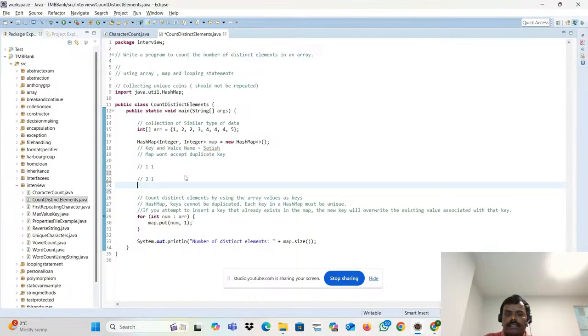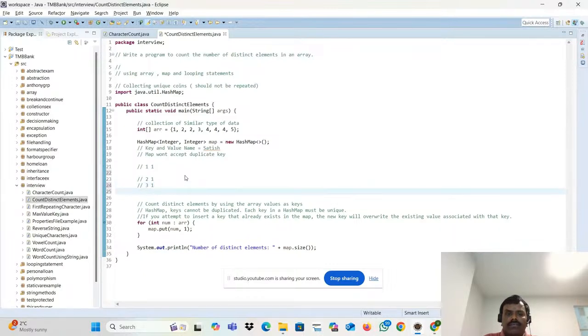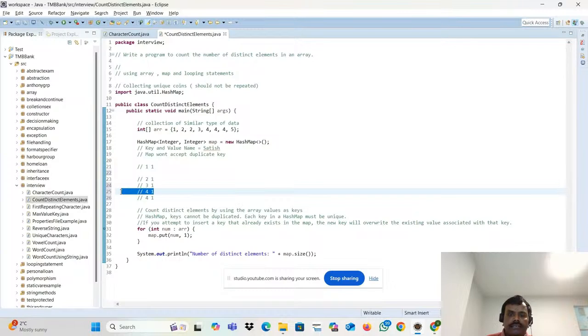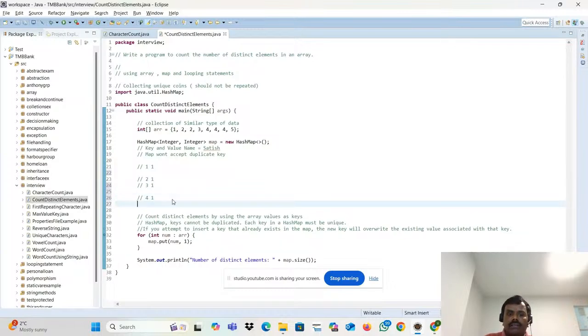Again, the next one, you will do this: 3, then 1. Then 4, then 1. Then you're trying to add the 4 again. What will happen? It will override. Then next, this is a 1, you're trying to add it.